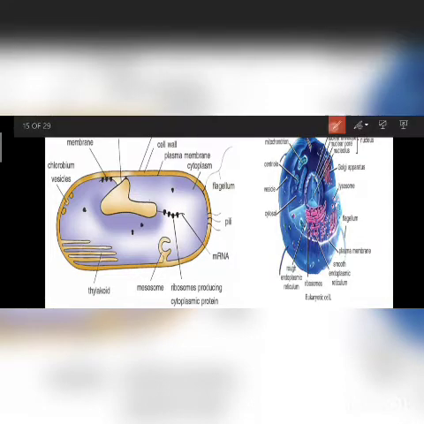Now this is an example of a prokaryotic cell. In the prokaryotic cell we have, see here, no other cell organelle present. We have mRNA, genetic material, thylakoids, because they are photosynthetic, cell wall, plasma membrane, but don't have other cell organelles. Their genetic material is floating, no nucleus is present. But on the other hand, this is the eukaryotic cell. They have special types of covering, special types of cell organelles like Golgi apparatus, lysosomes. All types of cell organelles are present, well defined. They have a nucleus also.